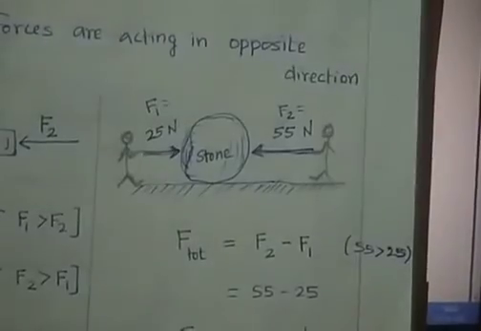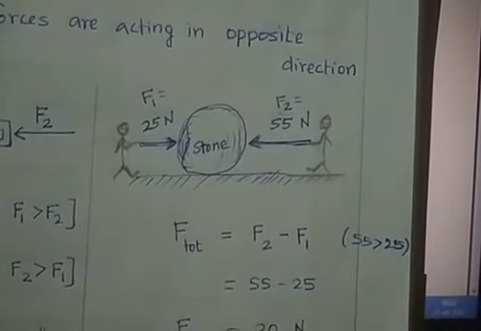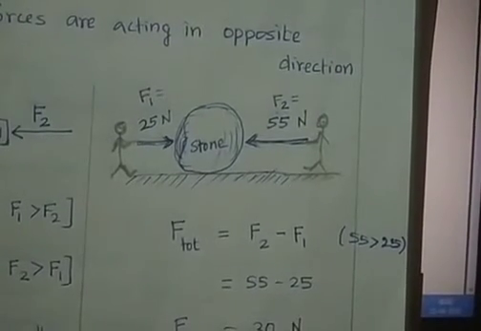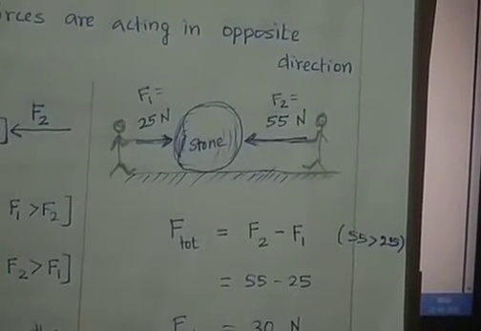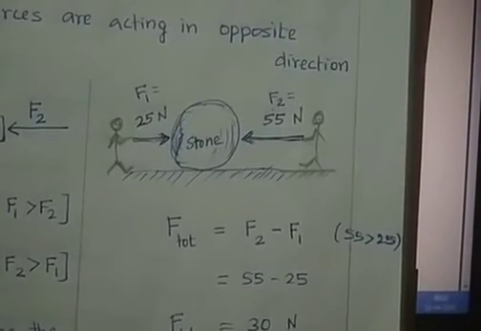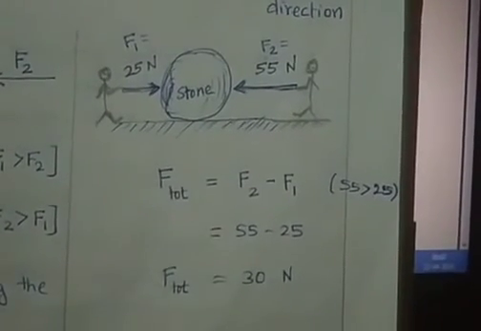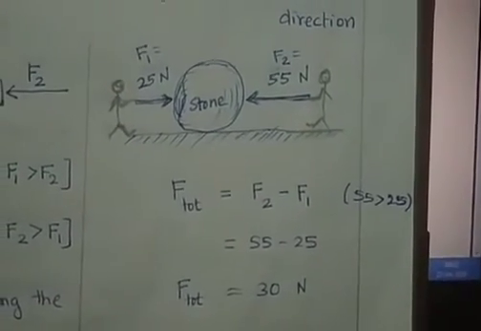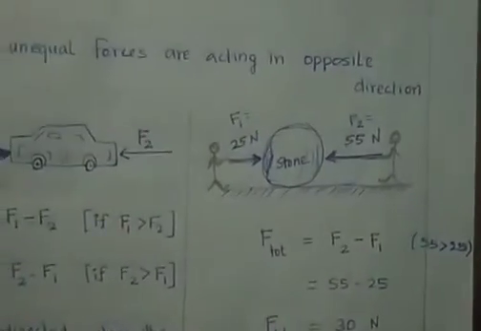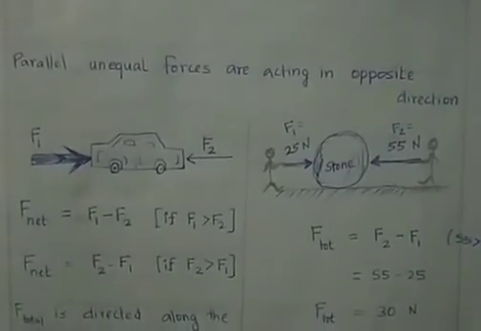So in what direction will the stone move? In the greater force direction. Which is greater force? F2. So what direction? Towards the leftward direction. So in that direction only the resultant force will be acting. So these are the best examples for understanding the unlike parallel force.